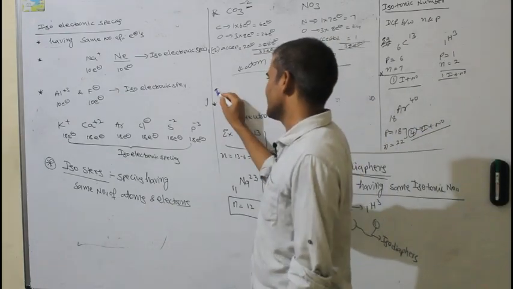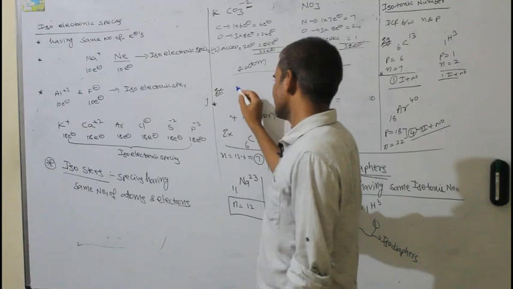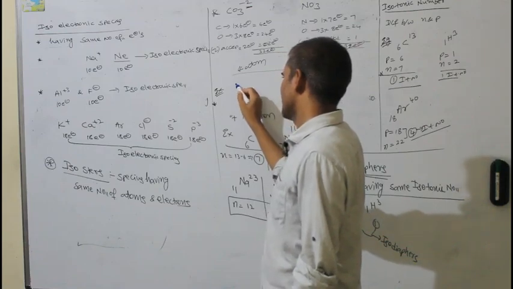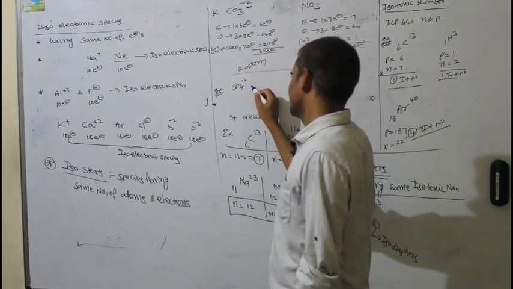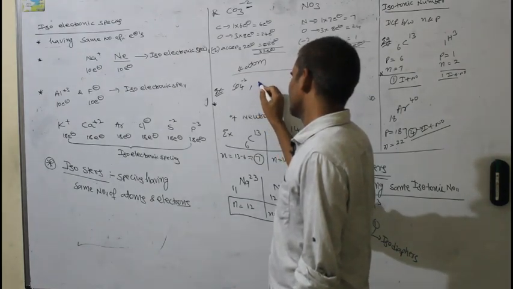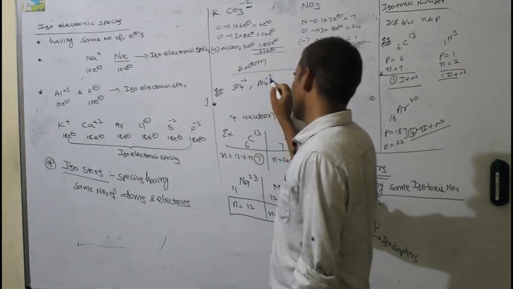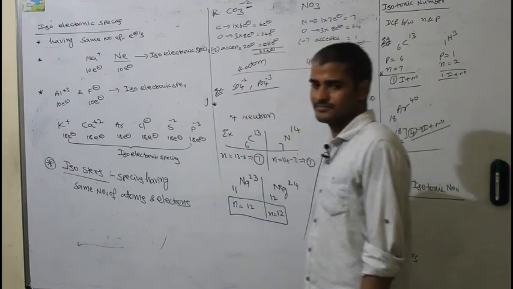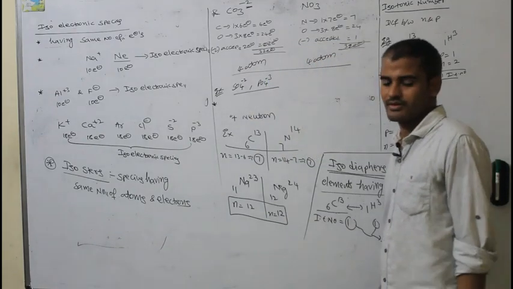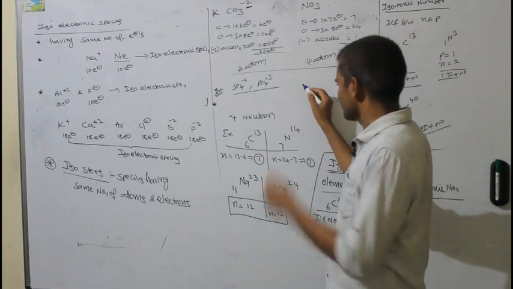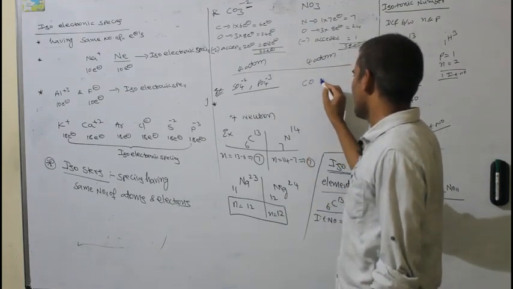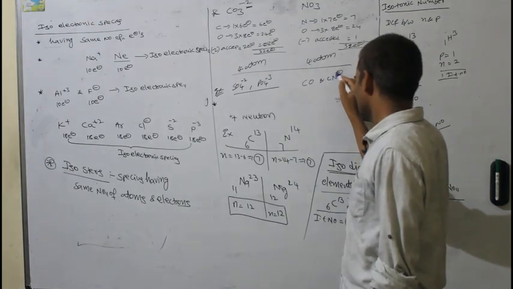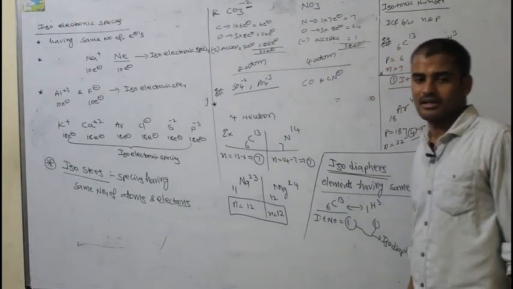Some more examples for isosters you can take: SO4 minus 2 and PO4 minus 3 are also isosters. Similarly, CO and CN minus are also isosters, having the same number.